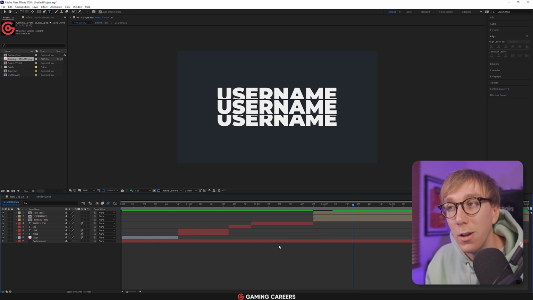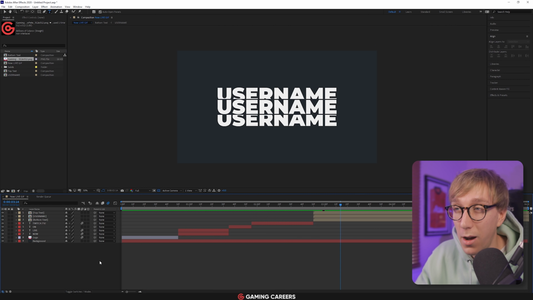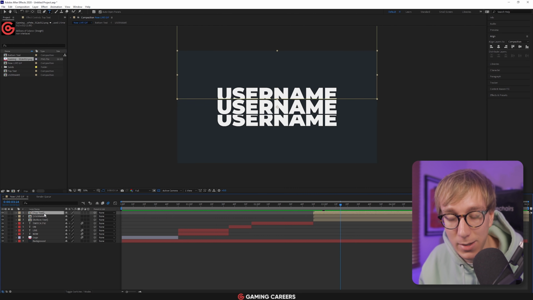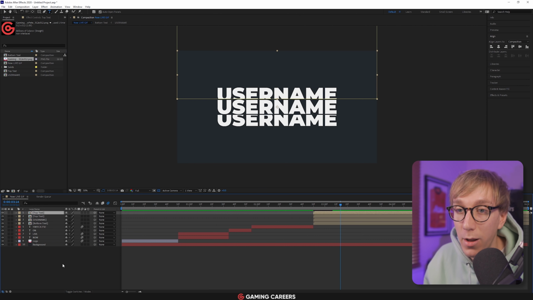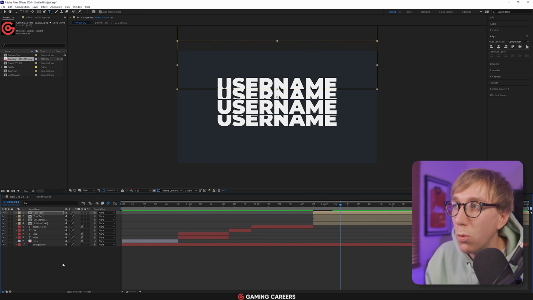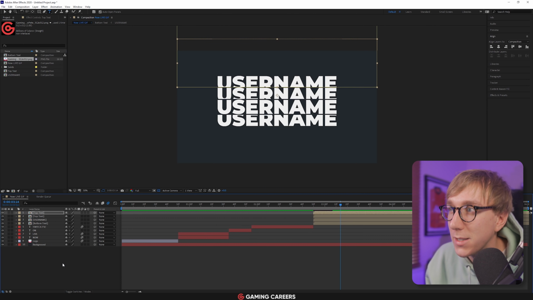And now really all we're going to do is duplicate this a couple more times to add a couple more stacks. So let's create our next stack. That's really easy to do. All we need to do is duplicate our top text layer by Control D, and then we're going to move the position of this full layer just by using the up and down arrows until we're roughly in place. What I'd recommend doing here to make sure that you're making the same gap again is create the same gap again, but we want this to be a smaller mask, don't we? So what I would actually do is update the mask first and then update the position.